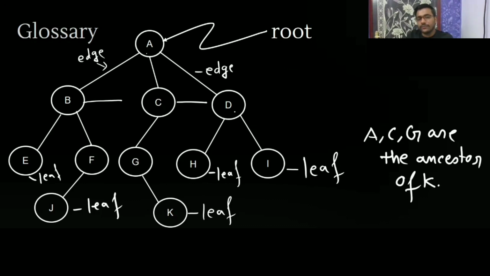J's ancestors are F, B and A, because from the path root to J you are getting these. And the descendants of B are E, F, and J, because from root to E you are having a path. So this is the descendant, this is the descendant. Understood? Hope it is clear.